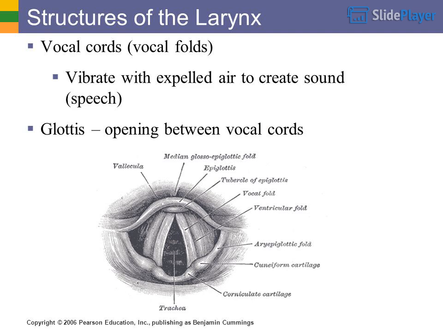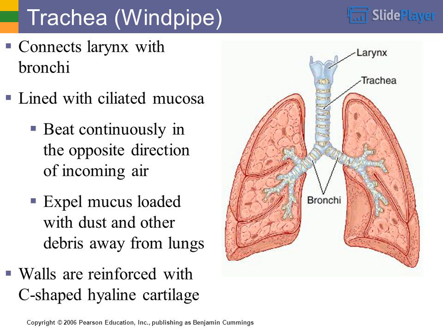Vocal cords, or vocal folds, vibrate with expelled air to create sound and speech. Glottis is the opening between the vocal cords. Trachea, the windpipe, connects the larynx with the bronchi.